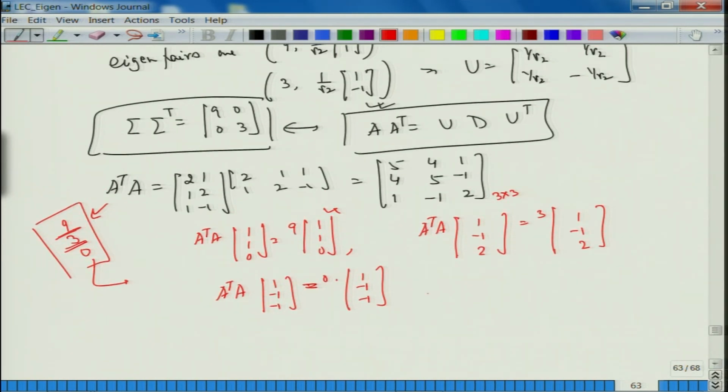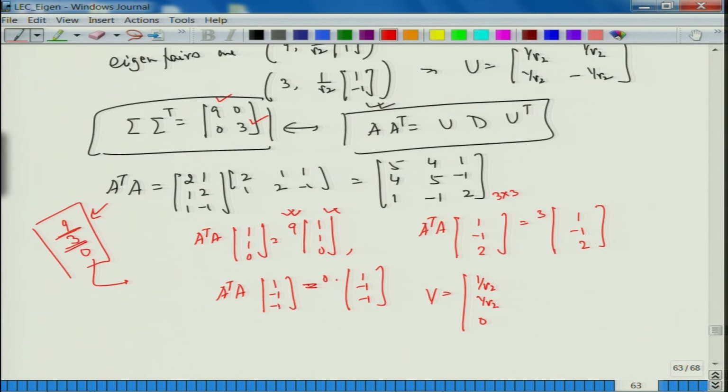So, what we are looking at is V. V will be made of unit vectors, because I want V to be orthogonal. So, it will be 1 upon root 2, 1 upon root 2, 0. This will consist of the first one, for 9. See, I have to keep the same order. 9 is here, 3 is here. So, first I am looking at 9.